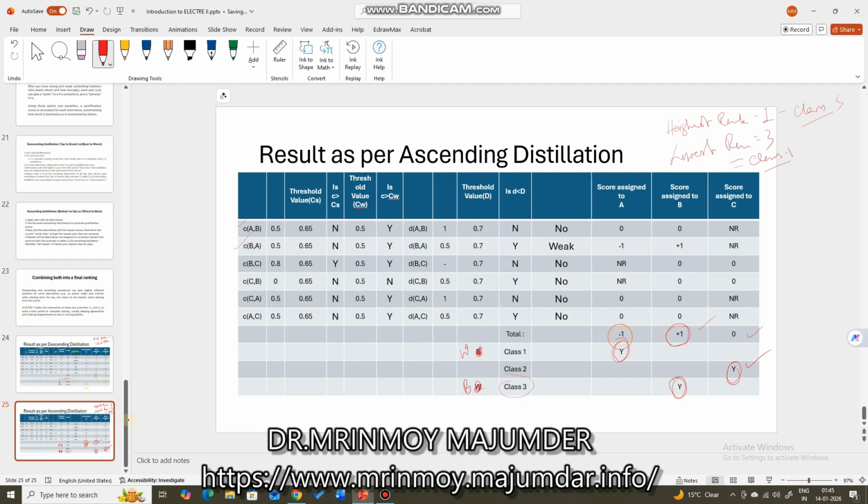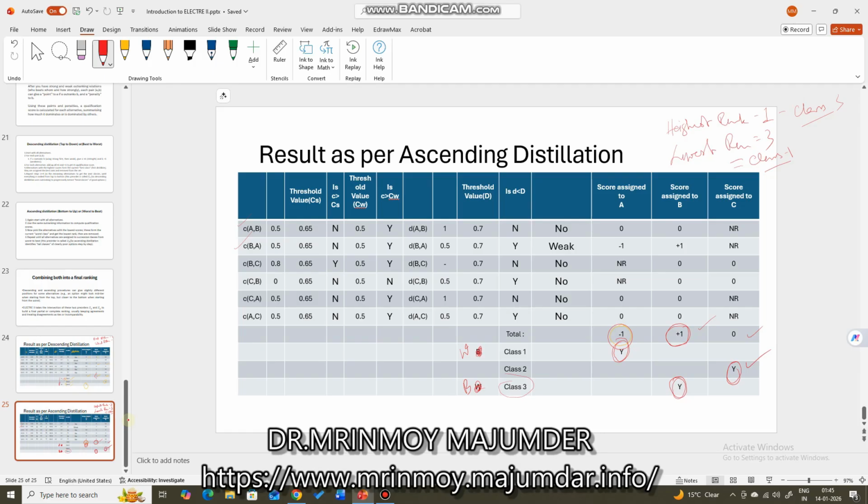But in the case of descending distillation, we are following from best to worst. So the best will be the one which has the highest score. But in the case of ascending, worst to best, the best alternative with the highest score will get the worst class.